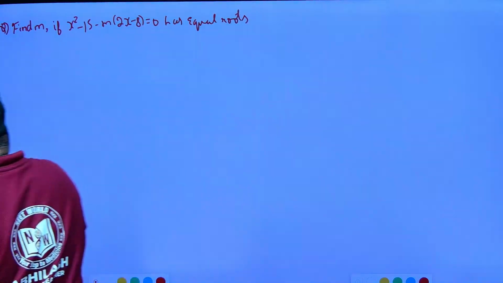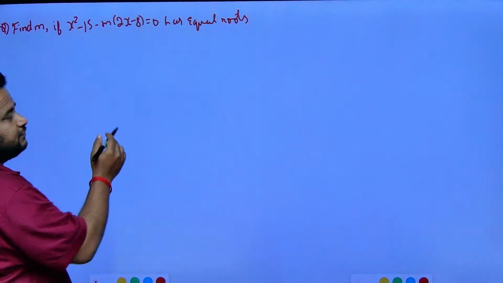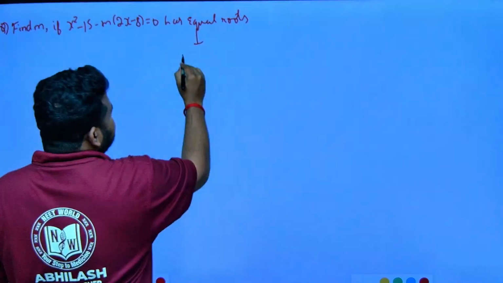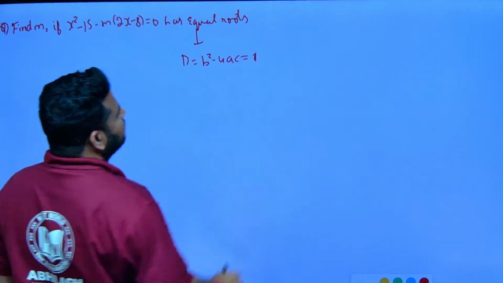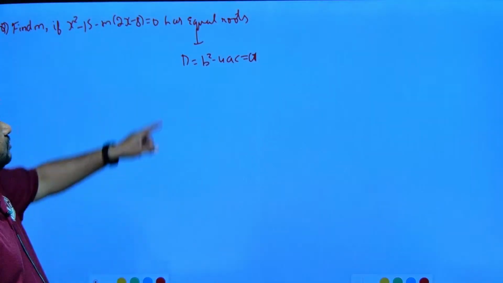So, first let me tell the concept. They are telling us the equation has equal roots, and we have to find the value of m. If they are telling equal roots, then the discriminant, that is b square minus 4ac, will be equal to 0. Discriminant b square minus 4ac will be equal to 0 if it is having equal roots.